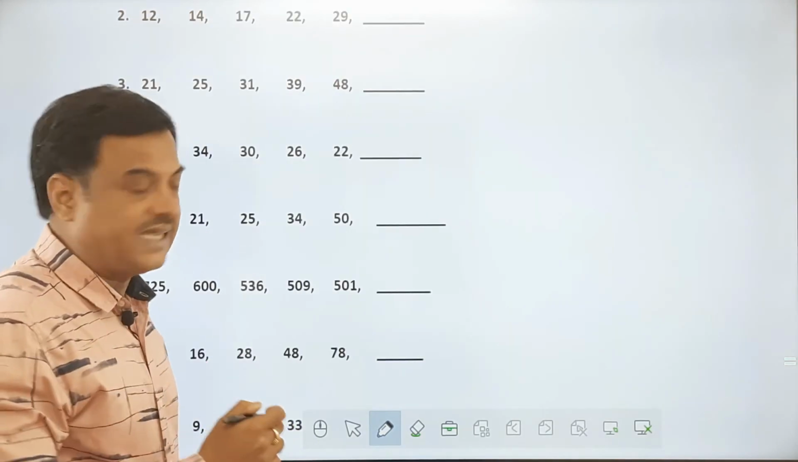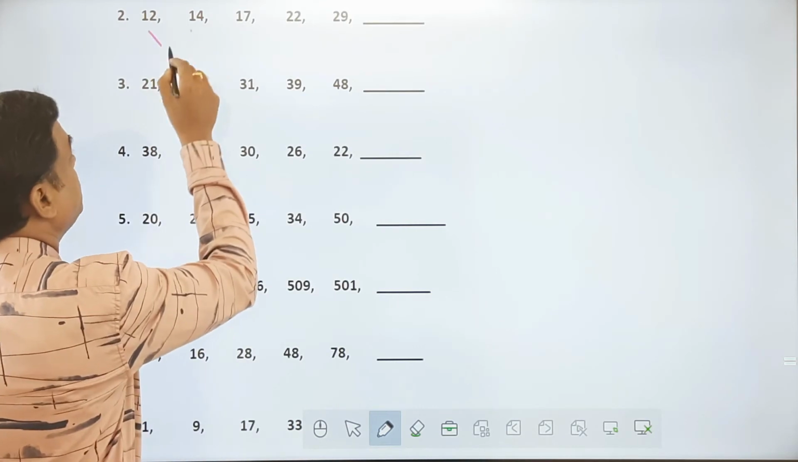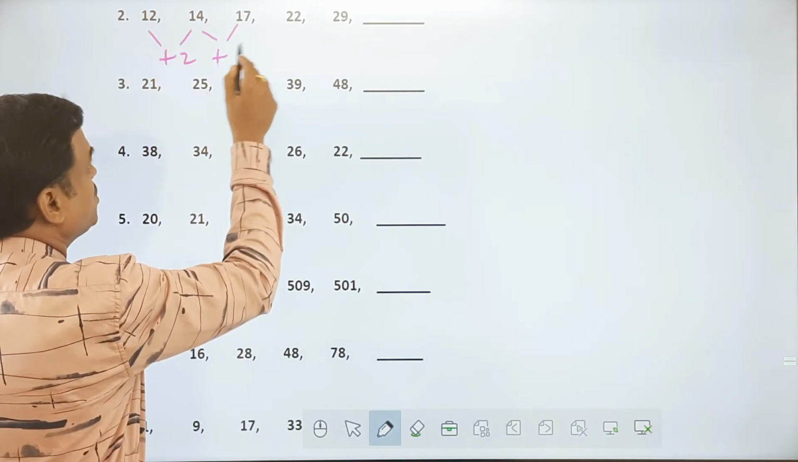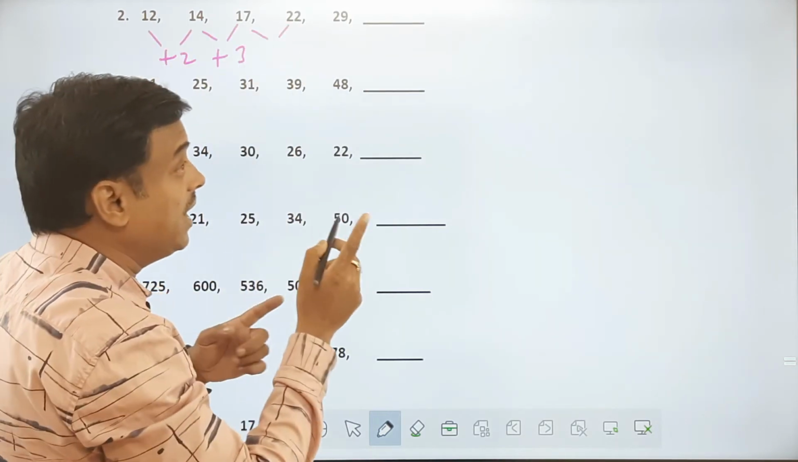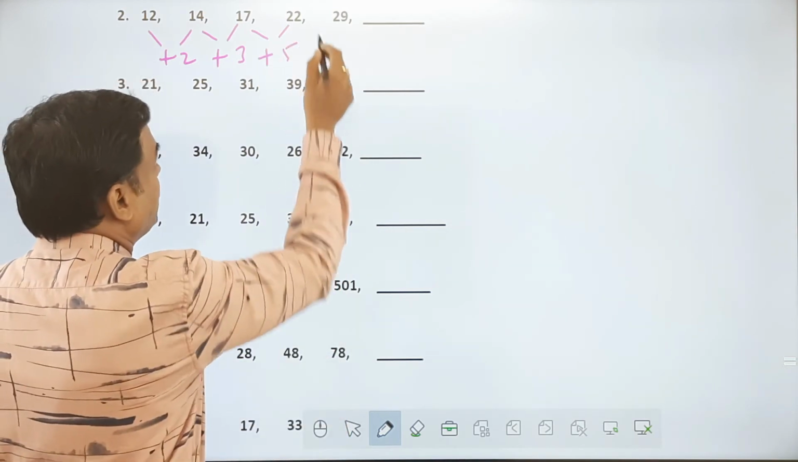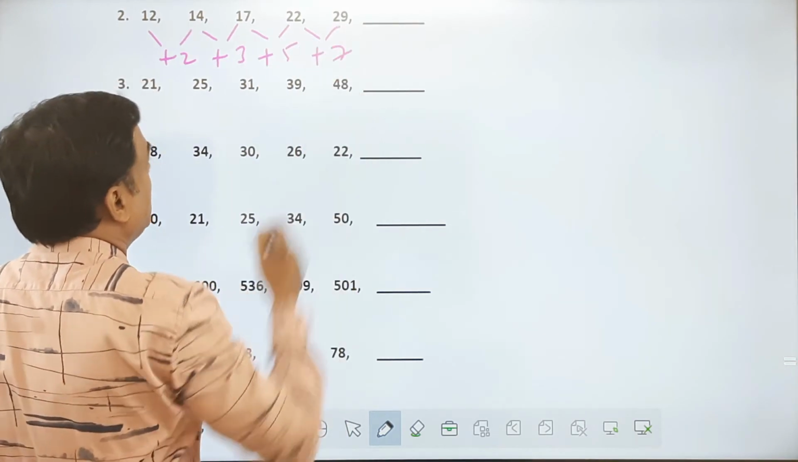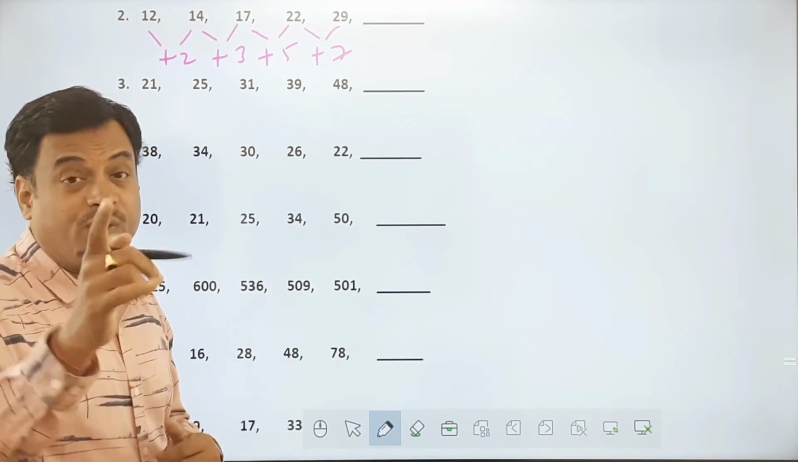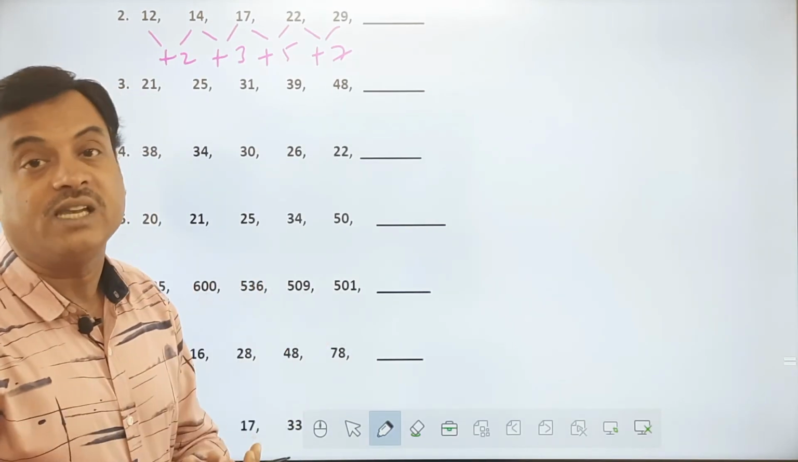Okay. Next example, here the difference seems to be how much? Plus 2. Here the difference seems to be plus 3. Here the difference seems to be 5. Correct? Plus 5, and here the difference seems to be 7. And what are these numbers? If you remember, they are prime numbers. 2, 3, 5, 7 are prime numbers.